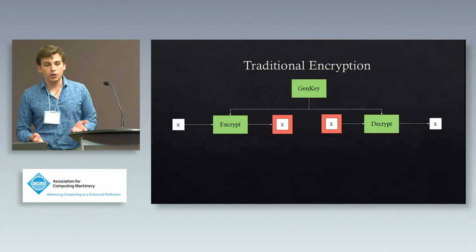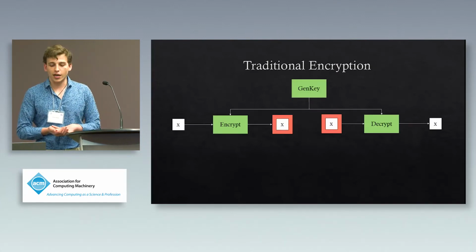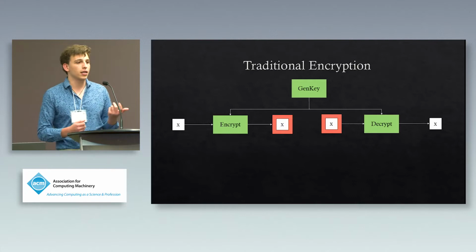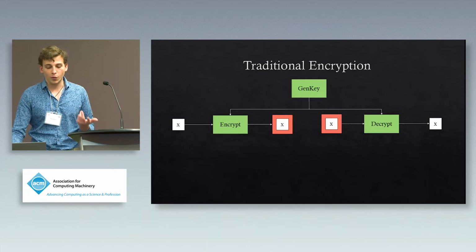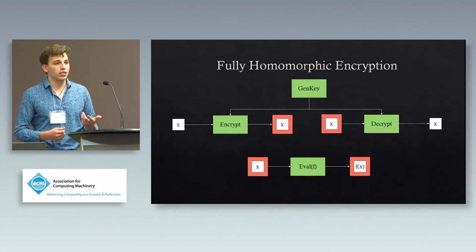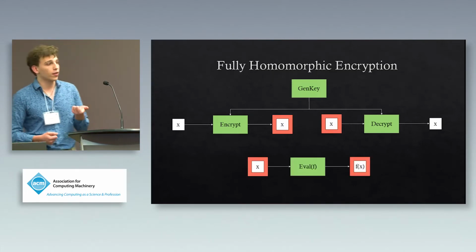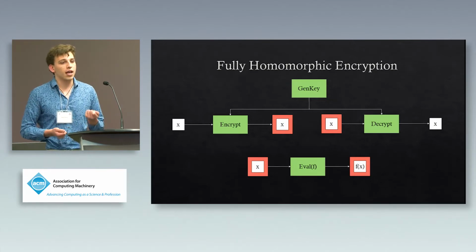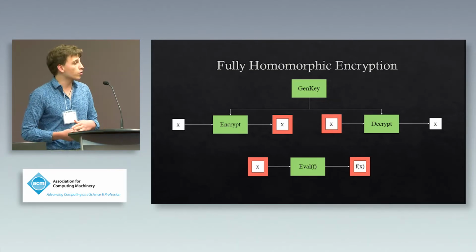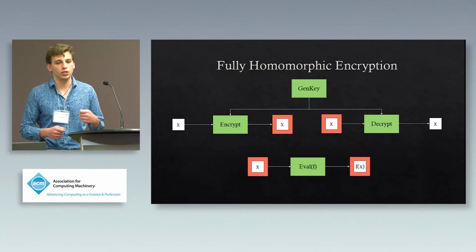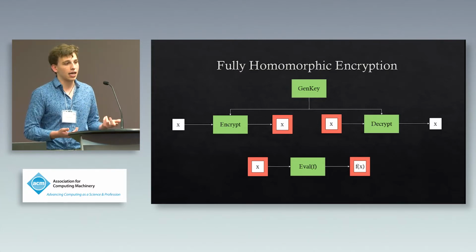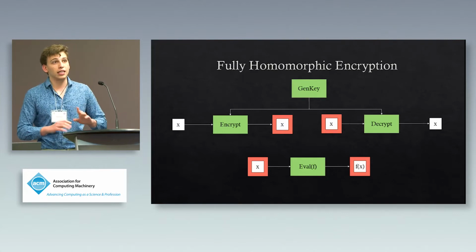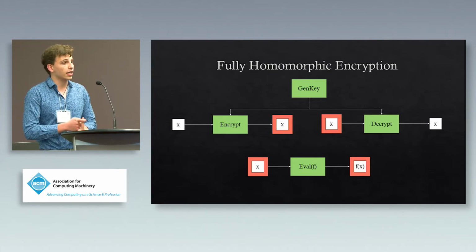So traditional encryption schemes consist of three algorithms: a key generation algorithm, an encryption algorithm for turning plaintexts into ciphertexts, and a decryption algorithm for turning ciphertexts back into plaintexts. Sort of crypto 101 here. But fully homomorphic encryption schemes add one more algorithm called eval, which, given a function f and a ciphertext x, computes f homomorphically on x, which ultimately yields a ciphertext of f of x. So what this allows us to do is perform arbitrary computations on ciphertexts without ever leaking the underlying data or without requiring the key.